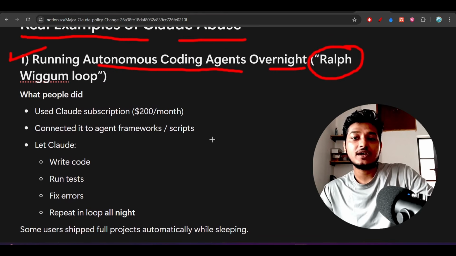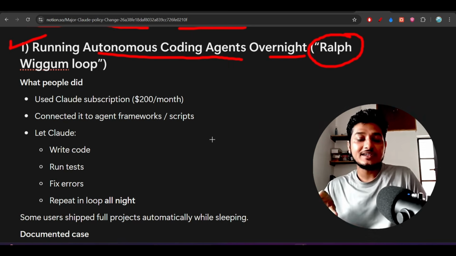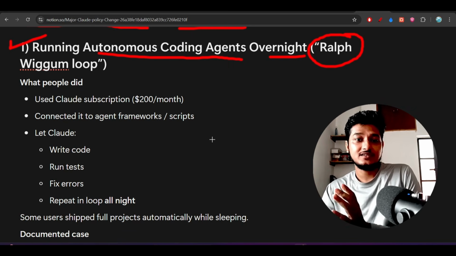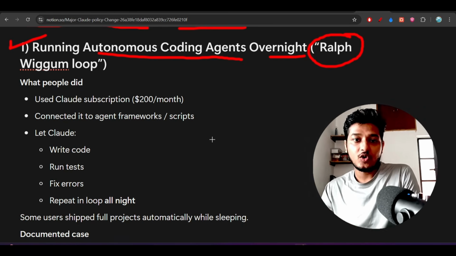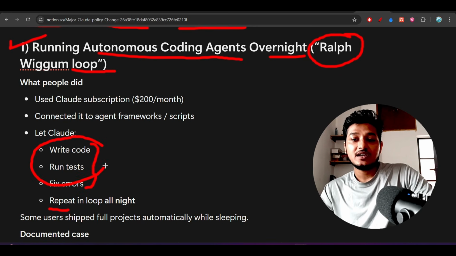You will write the code and run the test, and if there is any error, then you will manually ask Claude to fix it, and you will take some time to analyze that error and write the prompt. But if you use this kind of Ralph loop, this is an autonomous agent, it will repeat these three processes: write, run, and fix error. It will repeat this process until you get the correct code, and it will run all night and day.